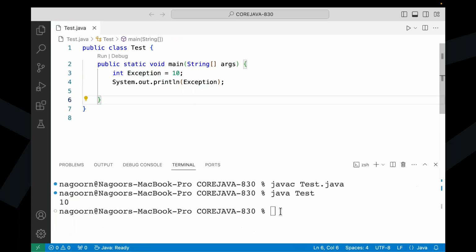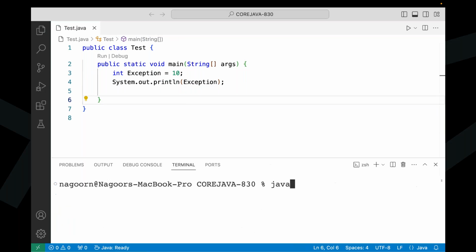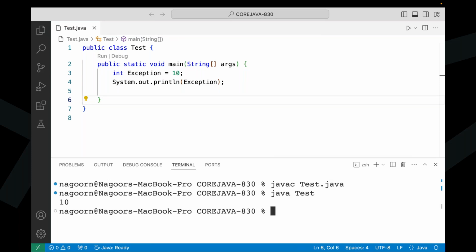Right, sir? Now all of you understand it clearly. Let me compile it now. javac Tester.java. Have you seen any error here? No compilation error. java Tester. Here we are getting 10 as the output or not? Value 10 is the output here, or not? Come on guys, say yes or no.